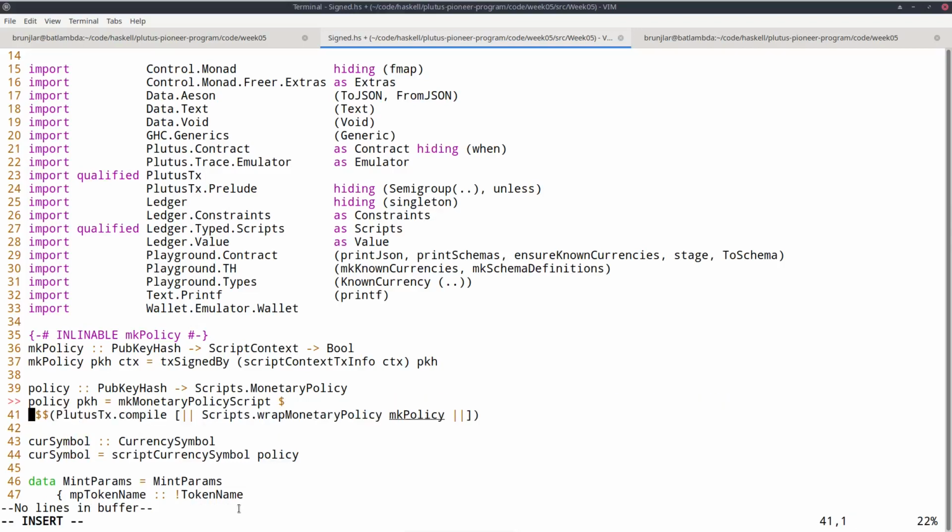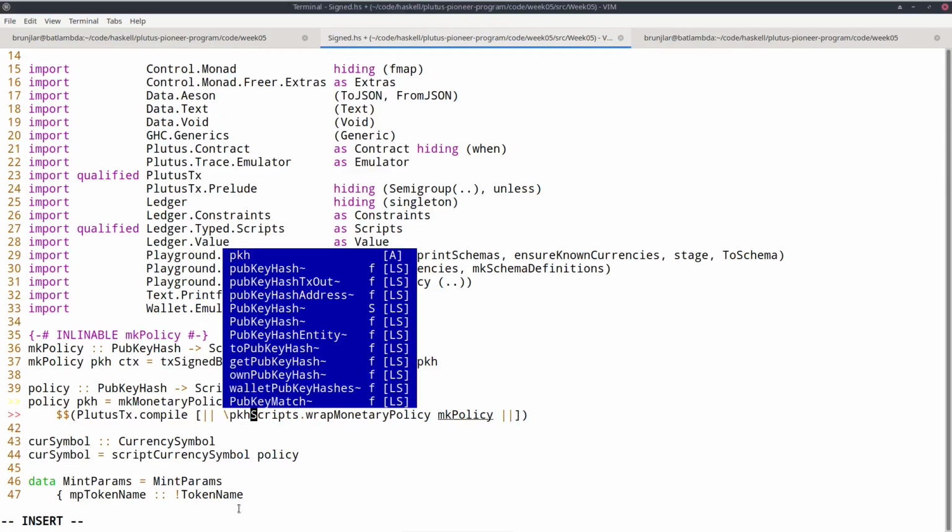Let's rewrite this. Let's turn this into a function, the script of a function, Plutus Core function, that takes a lifted public key hash. So I can first write it like this.